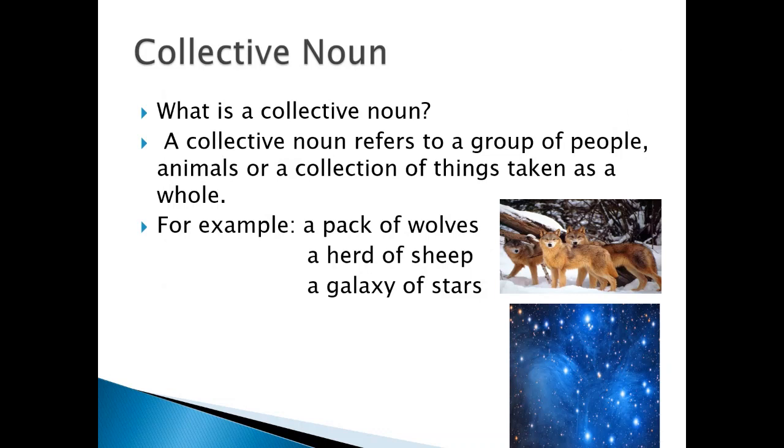Now let's study another noun, that is a collective noun. What is a collective noun? A collective noun refers to a group of people, animals or a collection of things taken as a whole. For example, a pack of wolves, a herd of sheep, a galaxy of stars.